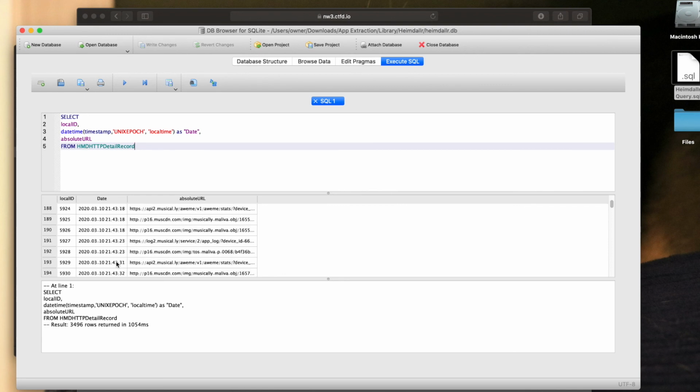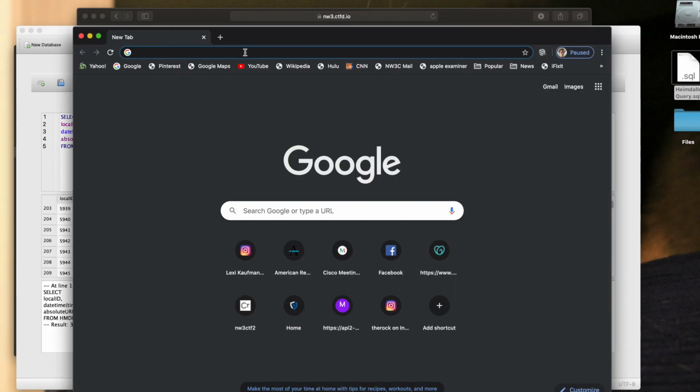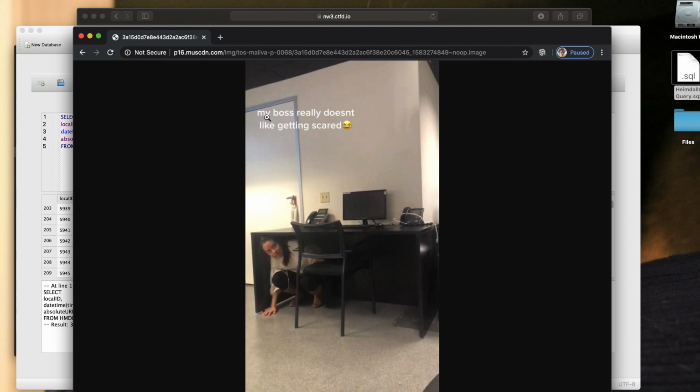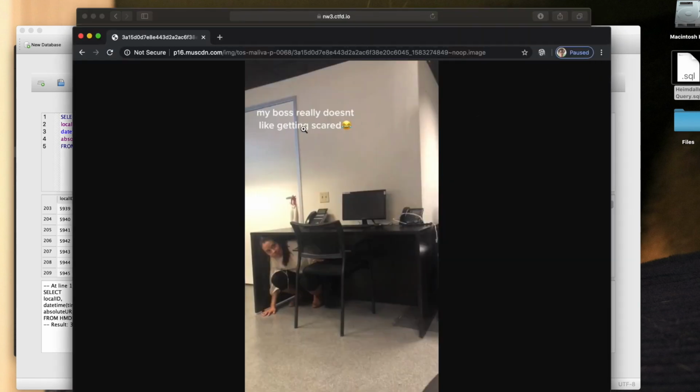As I scroll down through it, I can see 3/10 at 21:44:16 is right here at local ID 5942. I get an absolute URL. I'm going to copy that, and then I'm going to open up my Google Chrome. I'm going to paste and go. It says my boss really doesn't like getting scared. So the answer obviously there is getting scared. My boss doesn't really like what? Getting scared. That's the answer for all the questions.